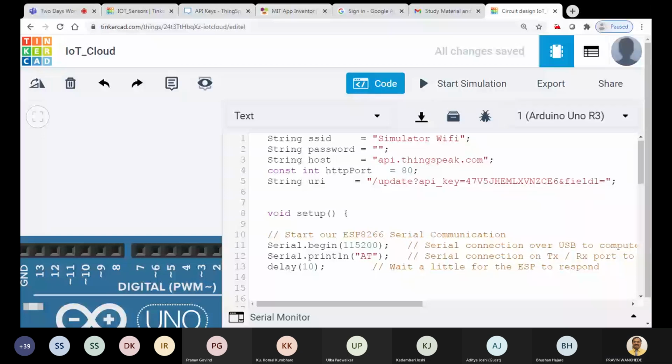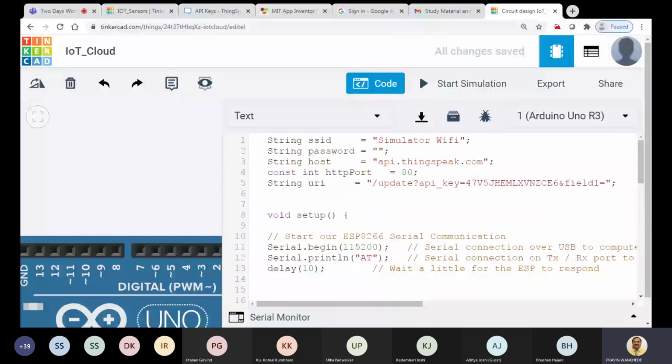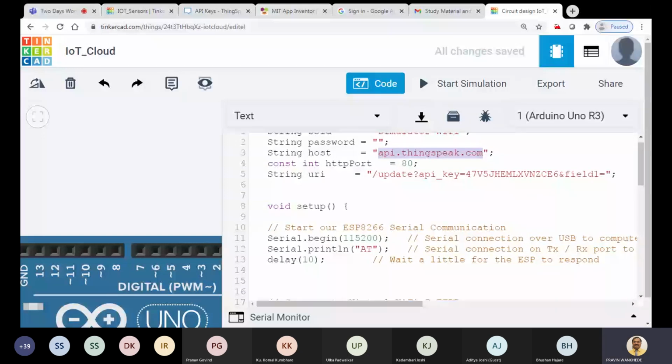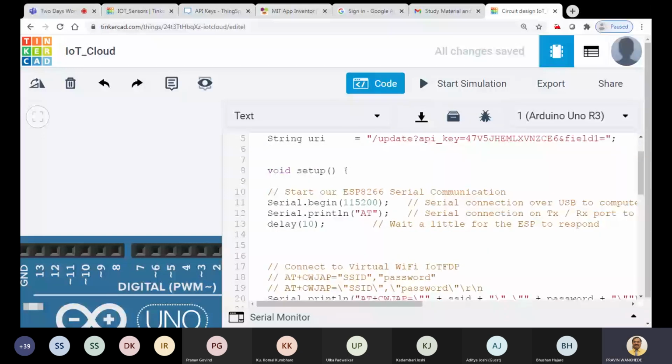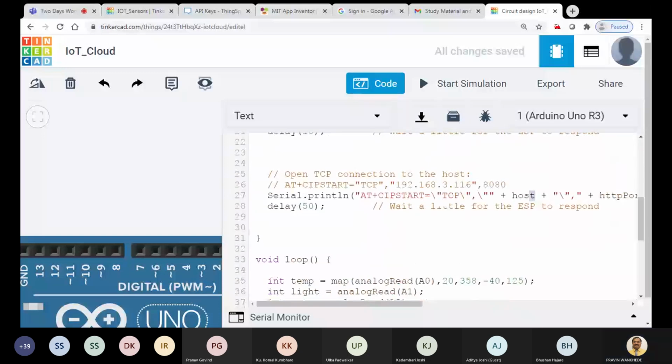And then we are connecting with the host, that is, api.thingspeak.com. Remember that if you are using all this, you should have a good internet connection, otherwise sometimes it fails. Okay, once you are done with this, we got connected with the host and everything is done.